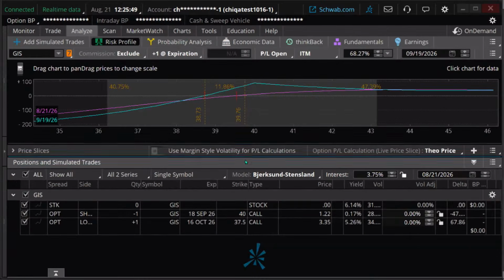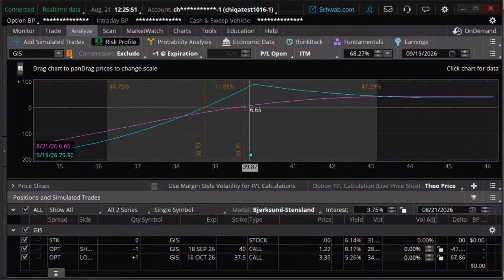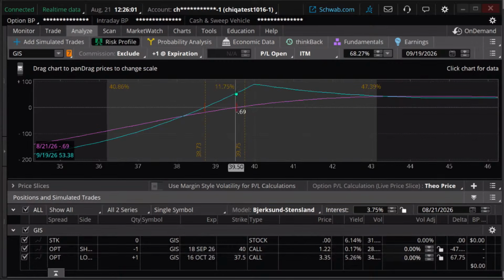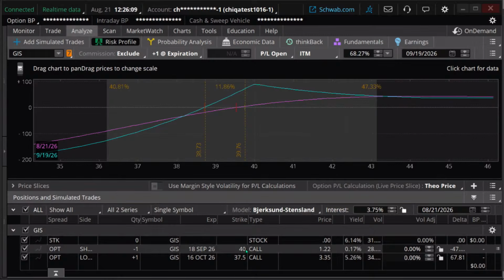That's the beauty of the Analyze tab. When you pull up the trade on the Analyze tab, you can tweak things around a little bit and see if this risk profile looks good for you. If the answer is no, you can just say forget the trade, or maybe you tweak it and change some strikes. I could change this and make it 4250 and see how that looks.